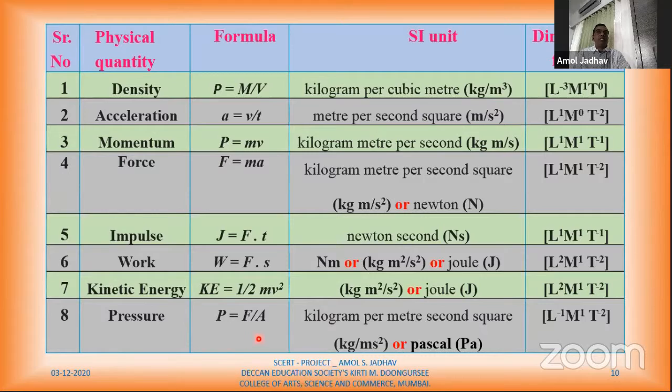Then pressure is equal to force upon area. So its dimensions are L minus 1 M1 T minus 2. So its units are kilogram per meter second square, which is known as Pascal. Kilogram per meter second square is also known as Pascal.